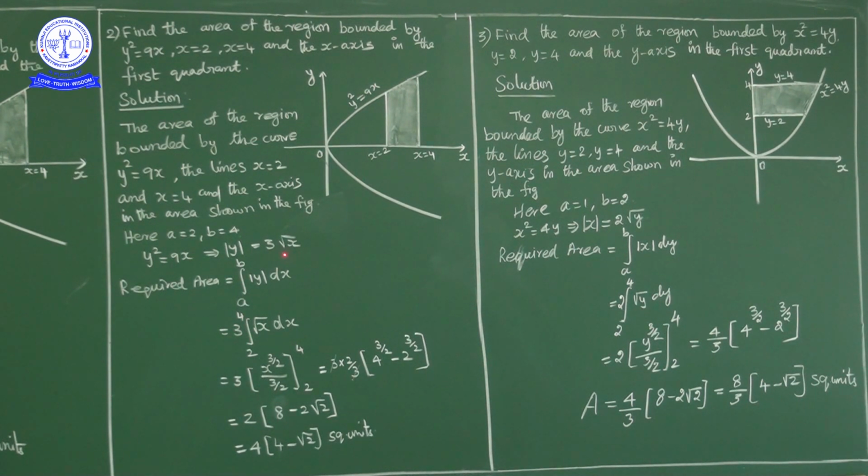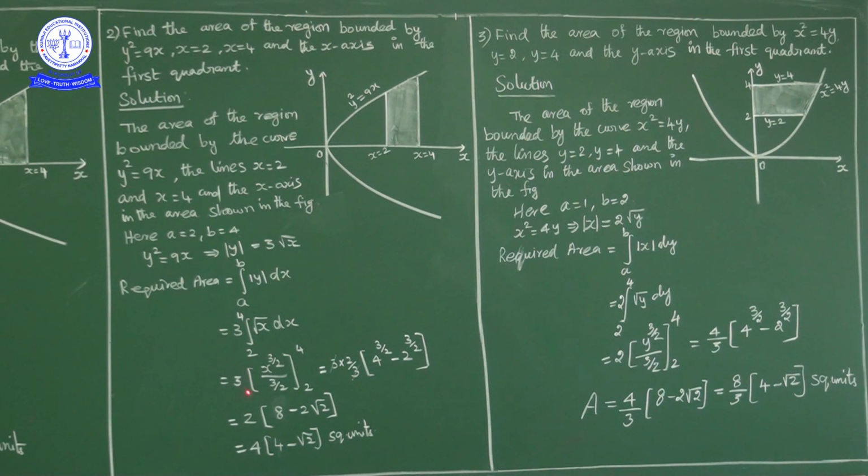Mod y is how much? 3 root x, 3 is constant, I'll write outside. So 3 times integral 2 to 4 square root of x dx. Now square root of x is nothing but x power 1 by 2. So x power 1 by 2 integration is x power 3 by 2 upon 3 by 2, lower limit 2, upper limit 4.